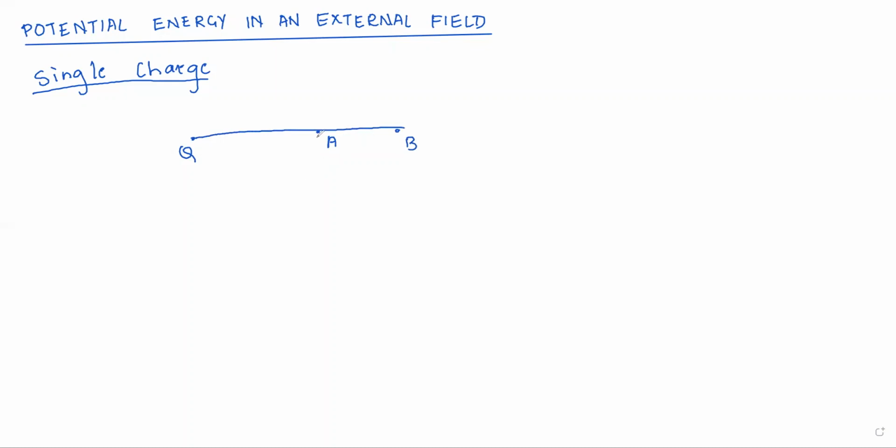A has one potential, and at point B we have another potential.